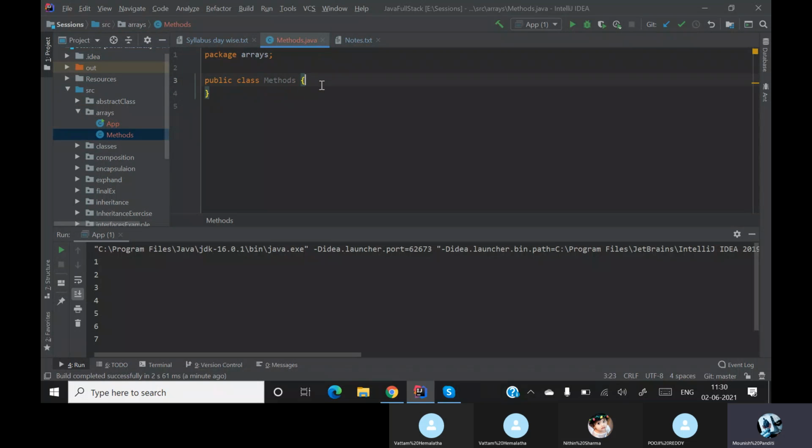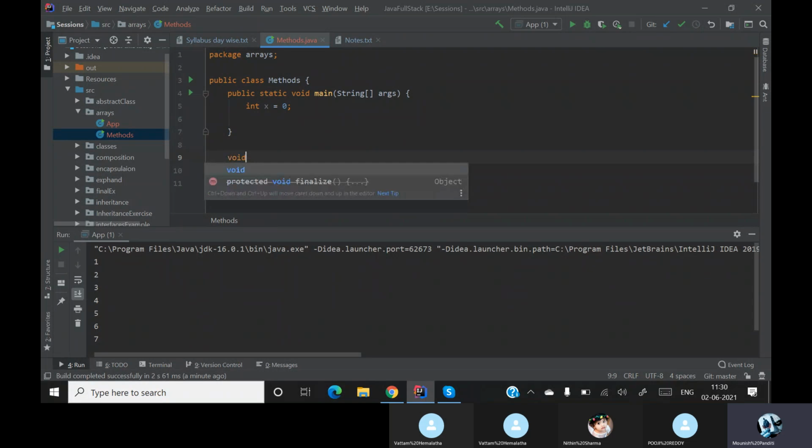So assume that the class name is Methods. We are having a public static void main method. Okay, so I'll create a variable called x which is equal to 0. Done. Now I'll create a non-static method, public void display.